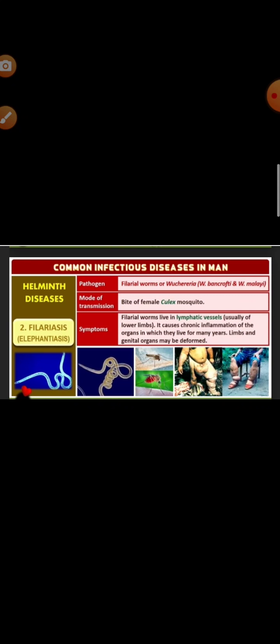Next, filariasis, or we can say elephantiasis. The causative organism is a filarial worm known as Wuchereria bancrofti and Wuchereria malayi. The female Culex mosquito is the vector. What are the symptoms? Inflammation of the organ in which they live. Blockage of the lymph vessels of the lower limbs takes place, resulting in swelling. Lower limbs appear like the legs of an elephant, so the name elephantiasis. Genital organs may also be affected, leading to deformation.